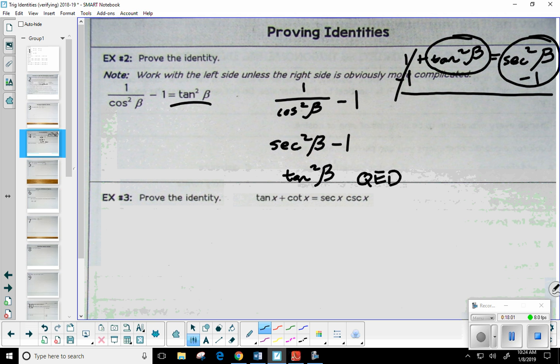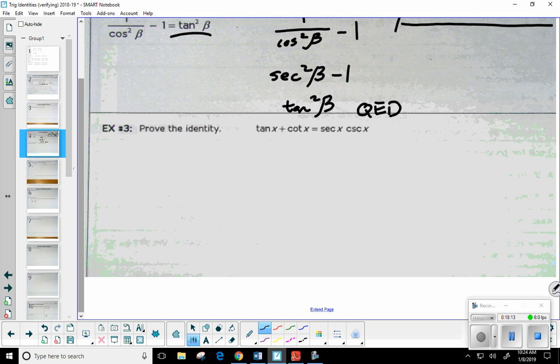Now, I know what you're saying. It's been over 2 weeks. I haven't had the opportunity to look at this material, Mr. West. I really want to try one on my own. Okay, well, I hear you. So let's try example 3. Prove the identity. Tangent of x plus cotangent of x equals secant times cosecant. Now here I'm going to let you guys decide. Should we work the left side or the right side?